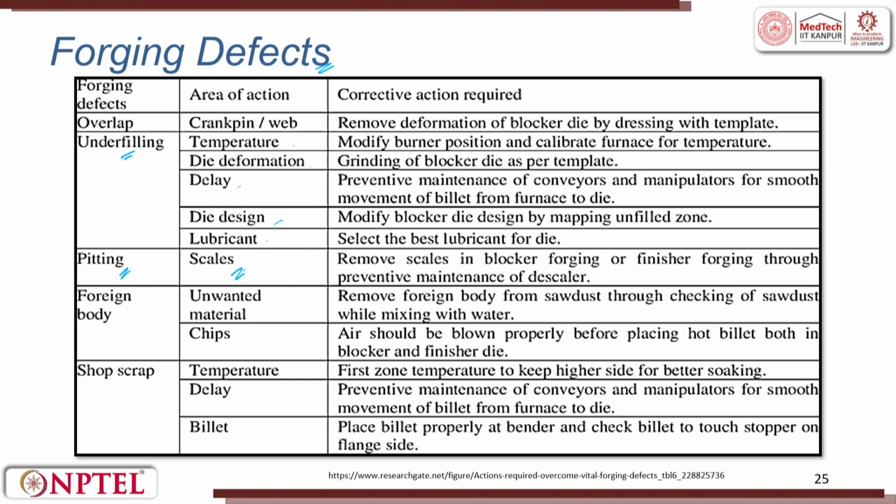Pitting is nothing but scales which are formed because of metal to metal friction, right. And then foreign objects, unwanted material and chipping, the oxides which form a hard layer. Then shop scrap, where the area of action is temperature; the first zone temperature is kept on the higher side for better soaking. Delay is prevented by maintenance of the conveyor and other things. Billeting is to place the billet properly at the blocker and check that the billet touches the stopper and the flange side.